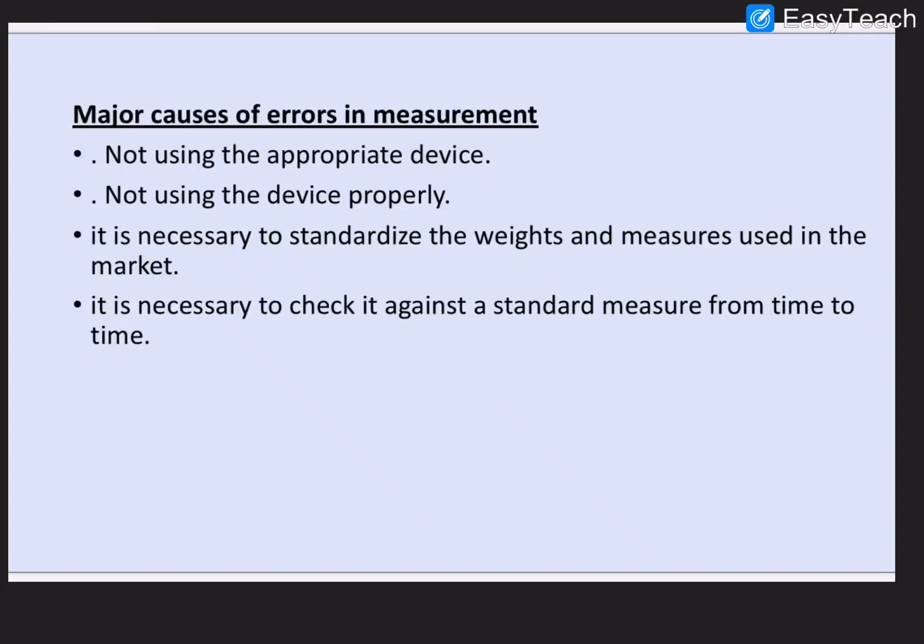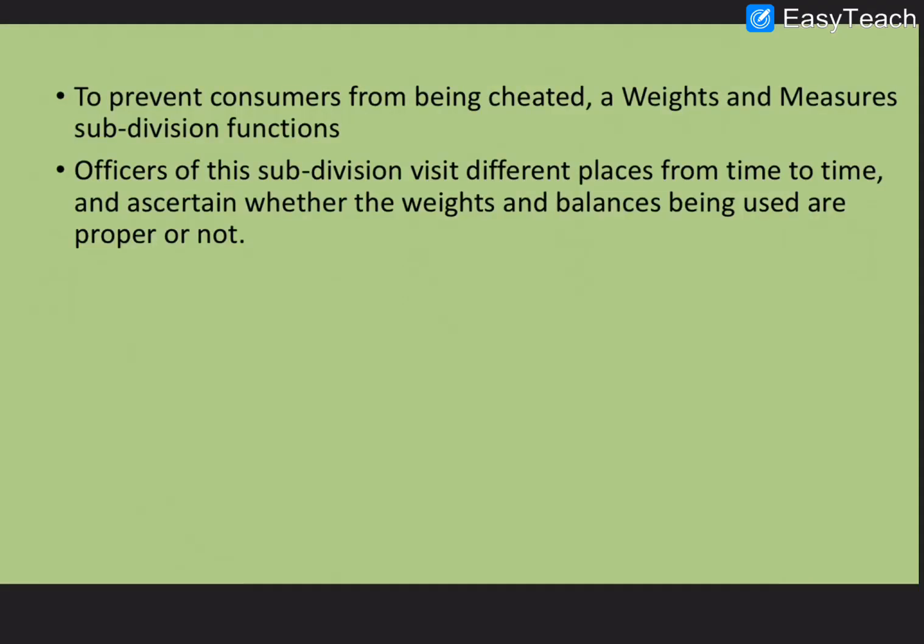In markets and retail shops, it is necessary to standardize the devices they use to weigh and measure, and it is also necessary to check them against a standard measure from time to time. There will be standard measures in the market, and shopkeepers must check their measures from time to time against them. A government subdivision named the weights and measures subdivision works for this. Its purpose is to prevent consumers from being cheated on the basis of weight and measures.